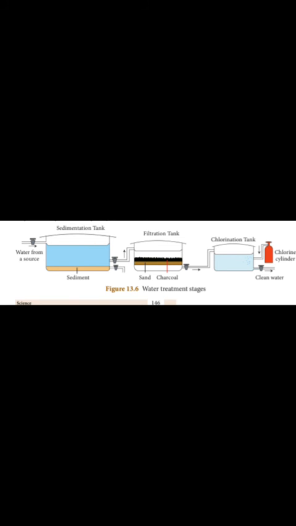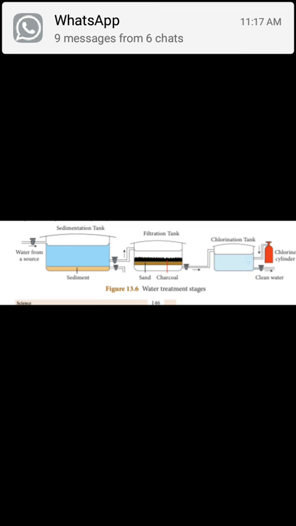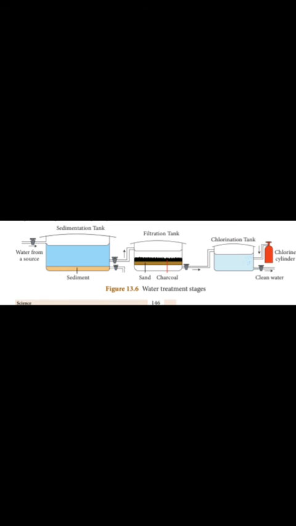Another process is sterilization. The filtered water is treated chemically to remove the remaining germs or bacteria. This process is called sterilization. So what is sterilization? Removal of germs or bacteria from filtered water. The chemicals that are used in the process are chlorine and ozone. So what are the chemicals we are using to sterilize water?